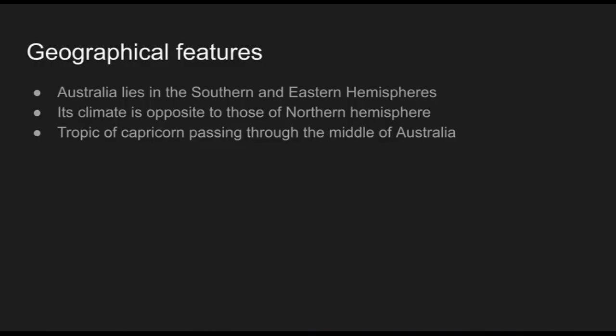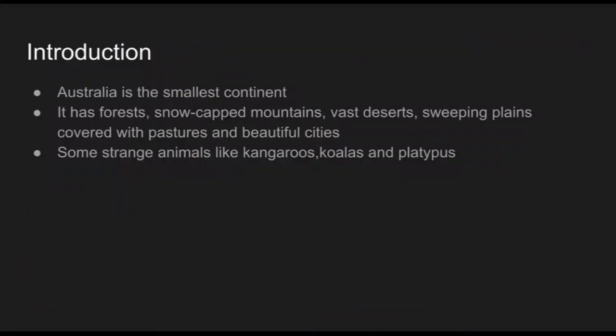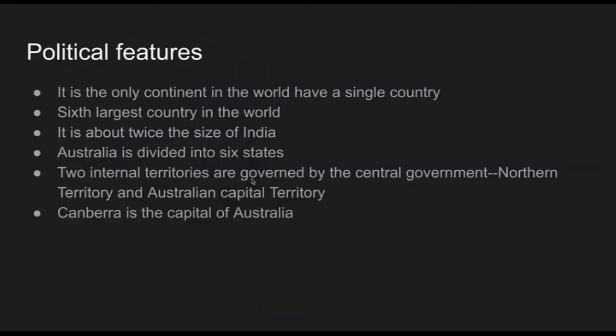So first we have to revise what we studied about Australia, its speciality. We can see different landforms. It is a small continent covered by forest, snow-capped mountains, vast deserts, sweeping plains, pastures and beautiful cities. And we can see strange animals like kangaroos, koalas and platypus there.